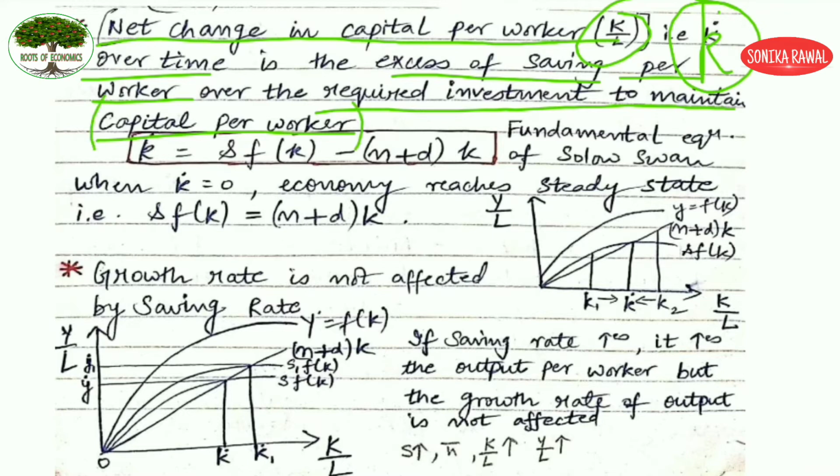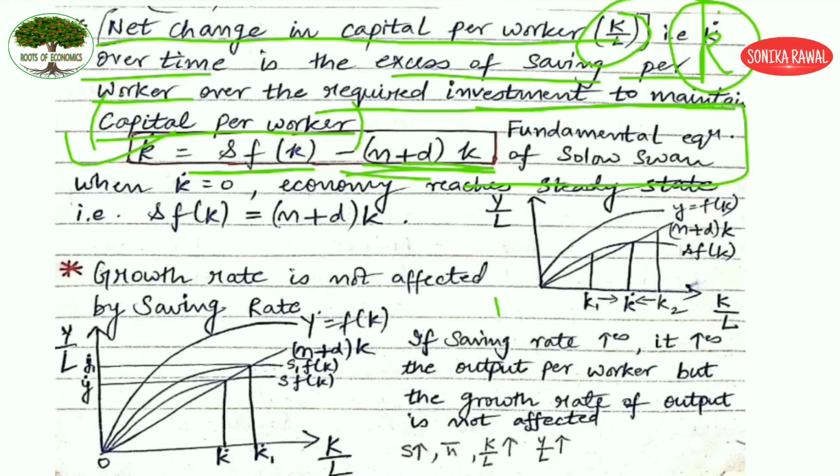Capital per worker, K by L, is what you start with, as the model says you start with any K by L ratio. So k dot is equal to saving minus investment. Saving is s into f(k), minus, in the investment, instead of nk, you write (n plus d) k. And this becomes the fundamental equation of the Solow-Swan model.